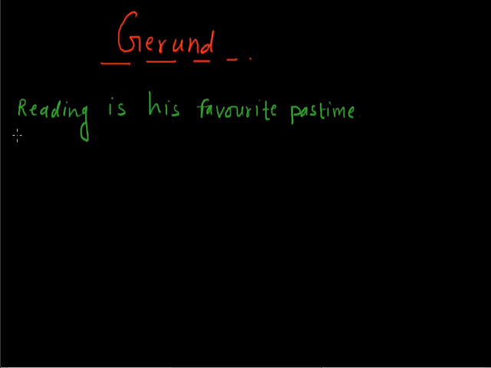Okay, we also see that it is here used as the subject of a verb and hence does the work of a noun. It is therefore a verb noun and is called a gerund. So any verb which ends in ing but does the work of a noun is called a gerund. Clear? Any form of the verb, any verb which ends in ing and does the work of a noun will be called a gerund. Let's see some more examples.